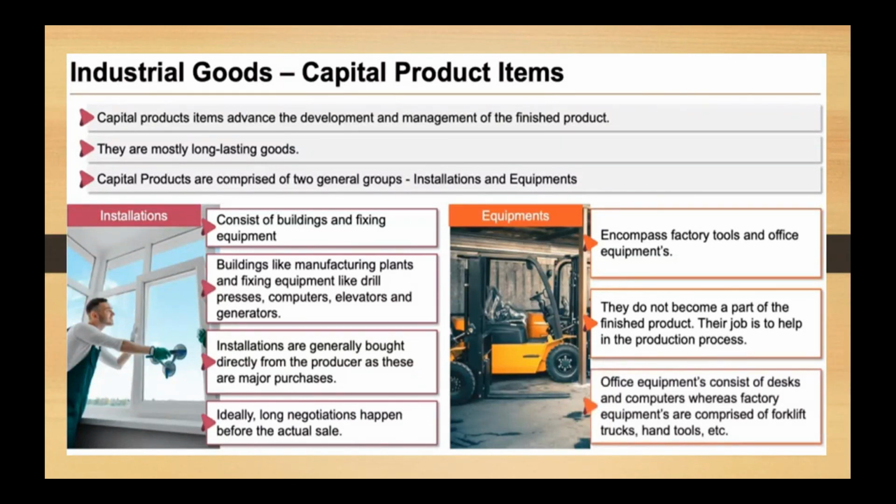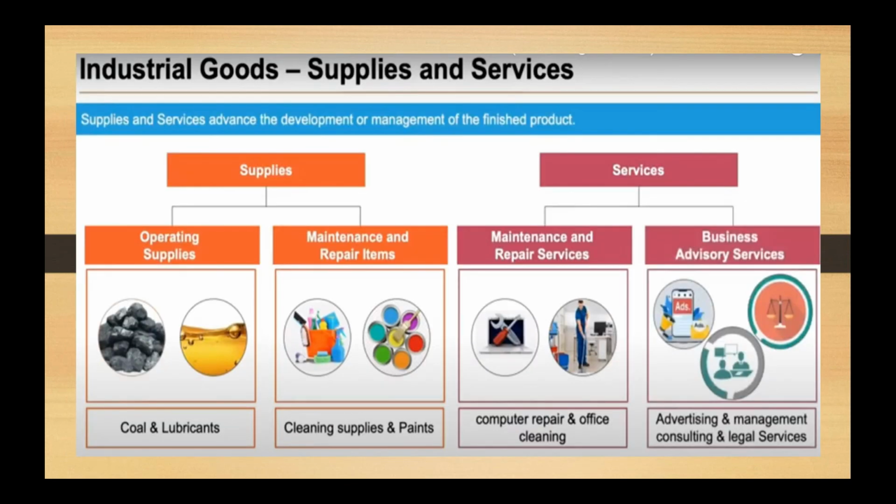Then equipments which will be used, like your office equipment, computers which you will be using, forklift that you will be using, hand tools that you will be using. Okay, all these are examples of your capital product items, and these are long term products.